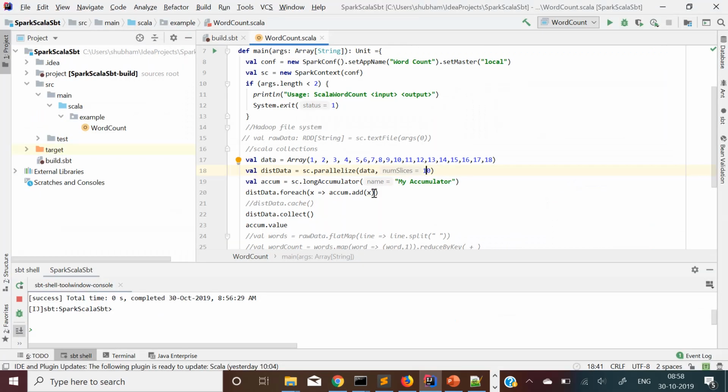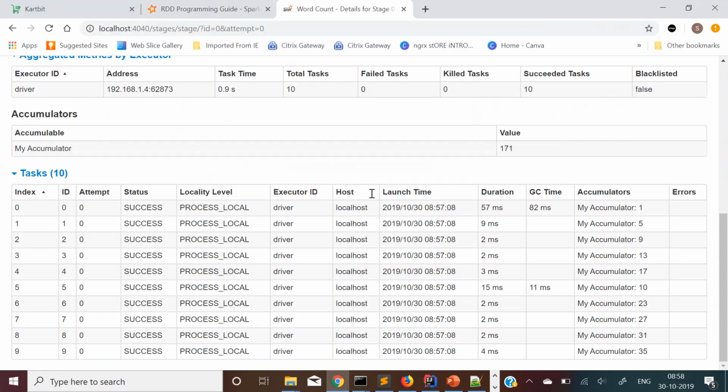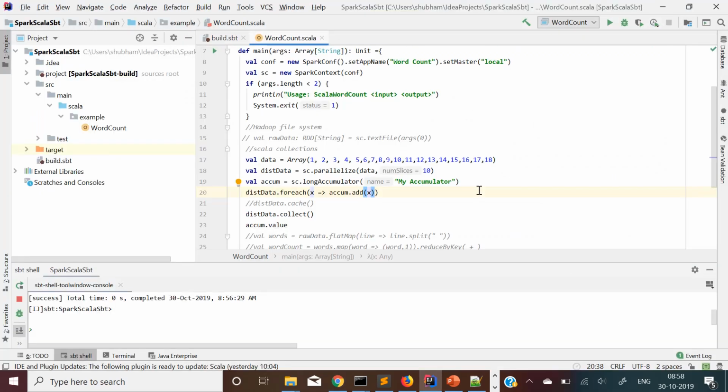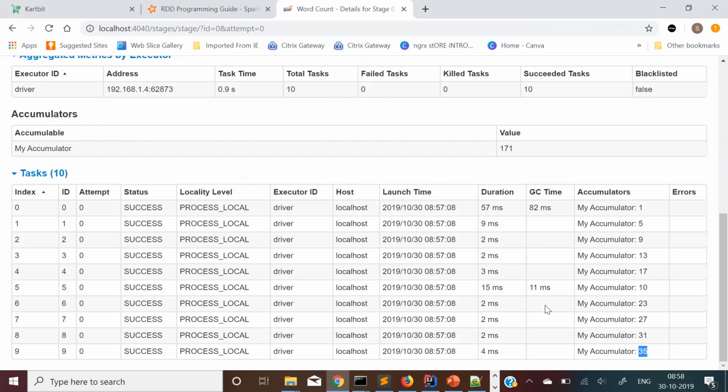In this example, what we do to the accumulator in the action is add the value. We loop over each element of the array and add the value to the accumulator. By default the accumulator value is 0. So let's have a look. My 10th task has produced a value of 35. This task got two input values, 17 and 18. We can derive the distribution of the array using the parallelize method, where I gave 10 tasks.